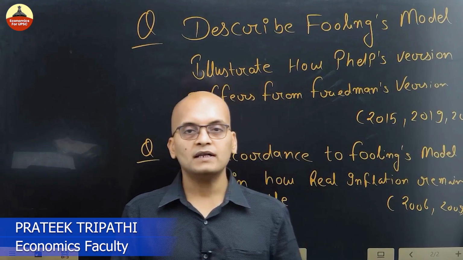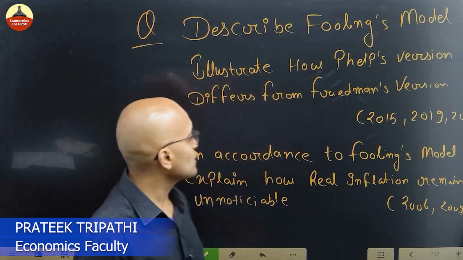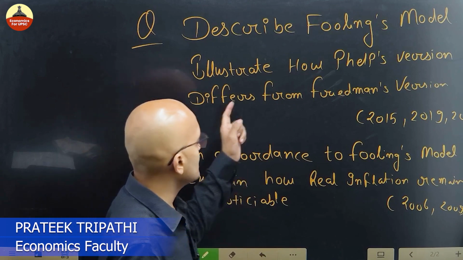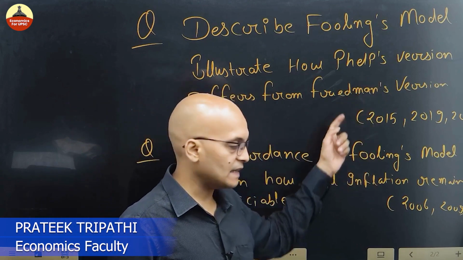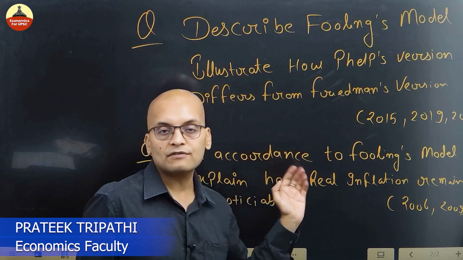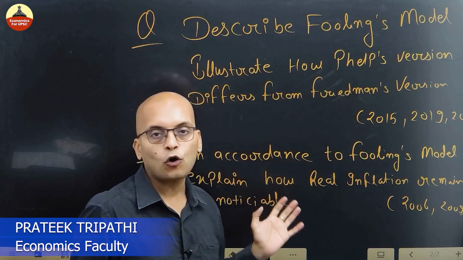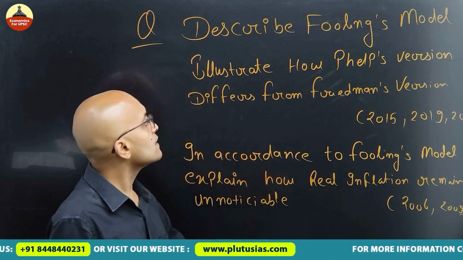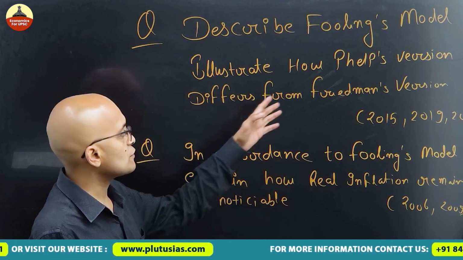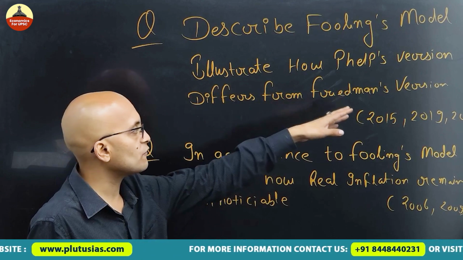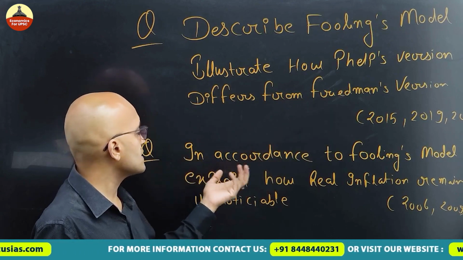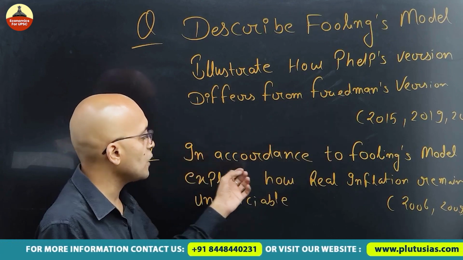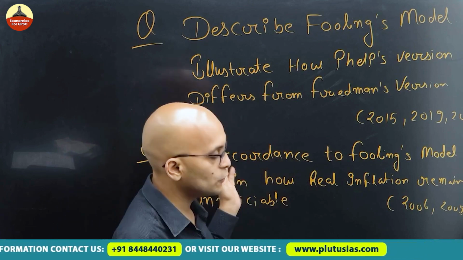So hello everyone, a very good afternoon. As you can see, I have illustrated two questions, and these questions have come several times in our UPSC optional economics paper, right? So what are these questions? Describe Fouling's model, illustrate how Phelps' version differs from Friedman's version. Second is, in accordance to Fouling's model, explain how real inflation remains unnoticeable.